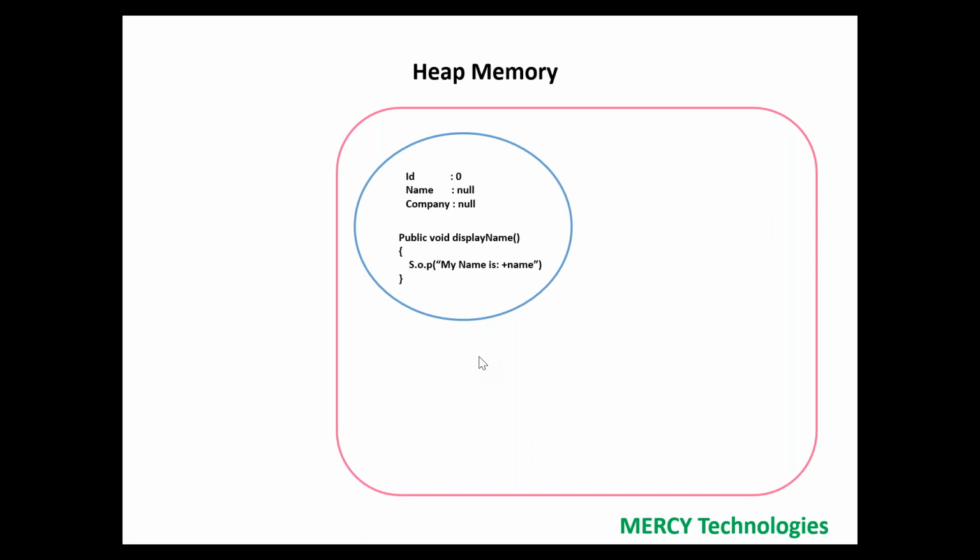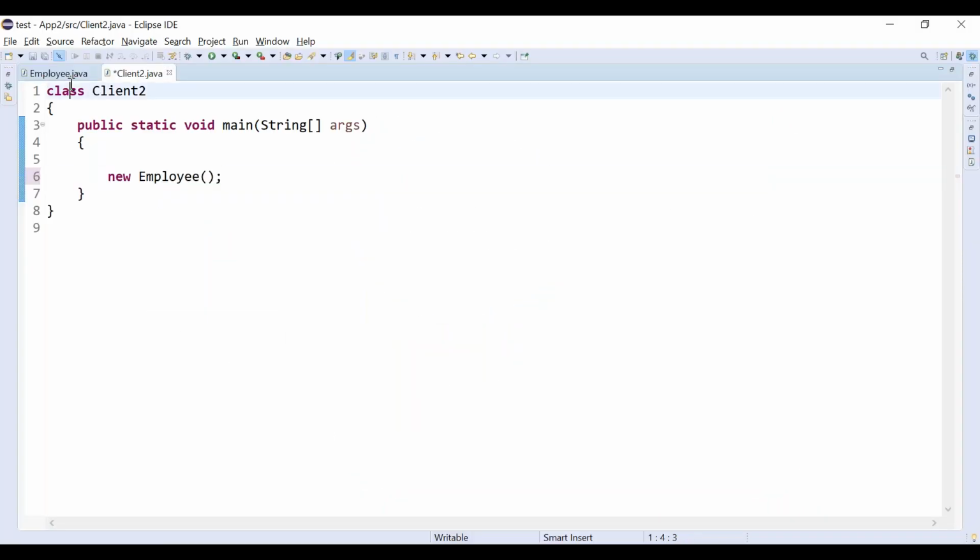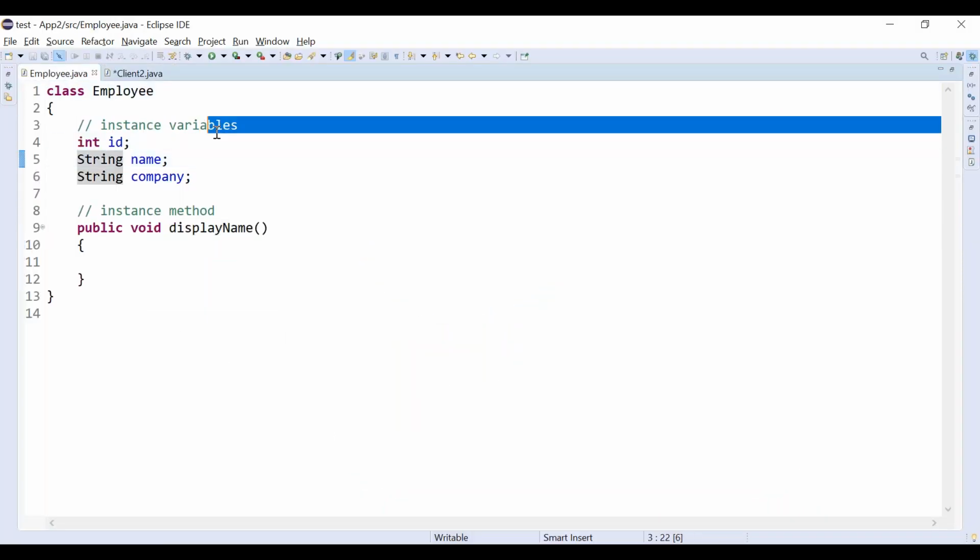And also, whenever we are creating one instance, meaning an object, whenever we are instantiating a class, the physical object is created in the heap memory, and all the instance variables are loaded into memory. All are initialized with the default values. Listen, what is the default value for int? 0.